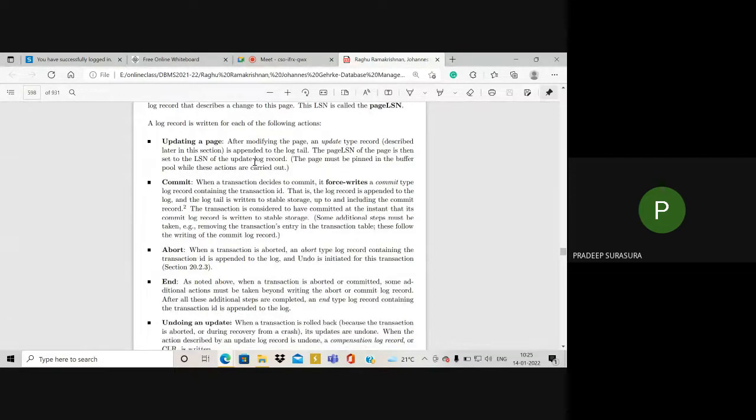After every modification of the page, an update type record is appended to the log trail. So at the end of the log, some data will be appended, like updating the page. Once the data is updated, the page will add the information that data is updated. The page LSN of the page is then set to the LSN of the update log record. Every time, data is connected in the form of arrows. Arrows are pointers, so one page will be connected to the next.